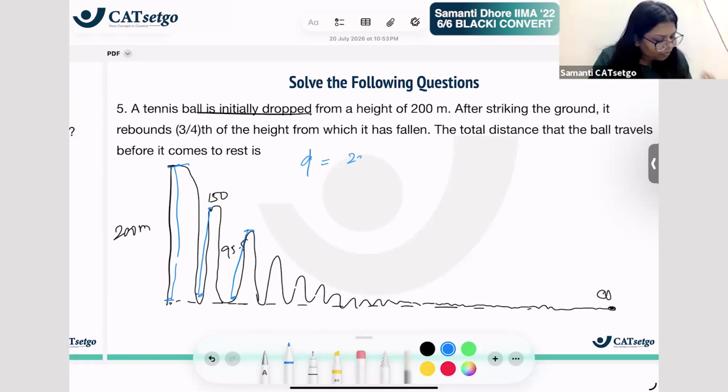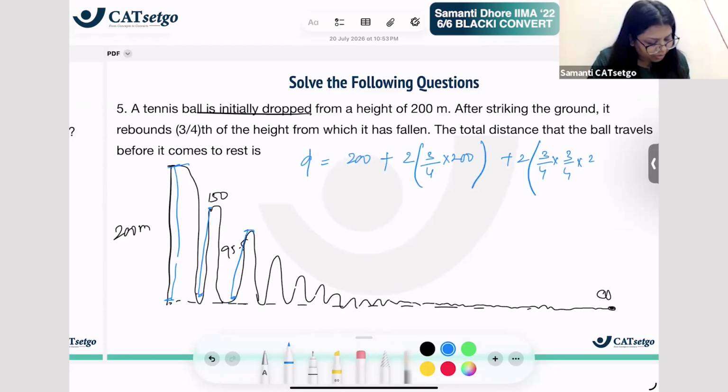The total distance d is given as 200 plus 2 times of 3/4 of 200 plus 2 times of 3/4 of 200. Whatever this is, 3/4 of that goes again, right? Every time it is going to go like this. So if we notice it here, do we see that it is a GP in the making? You can observe the GP in two ways.